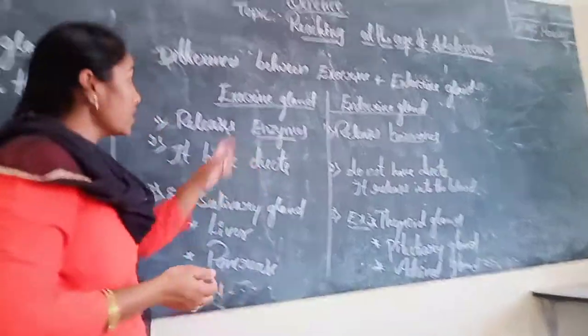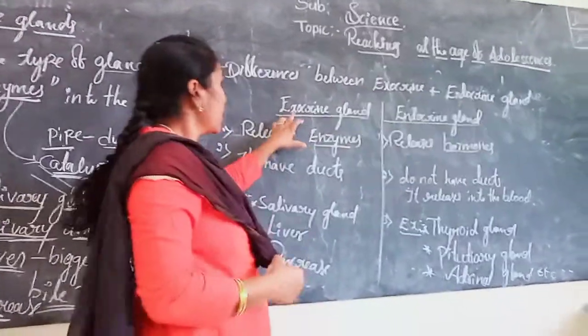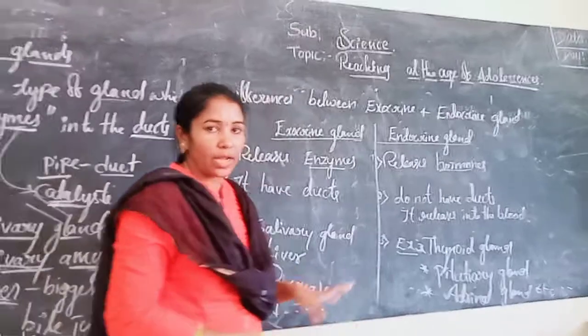These are the main differences between exocrine glands and endocrine glands.